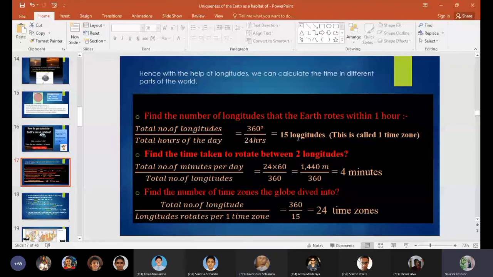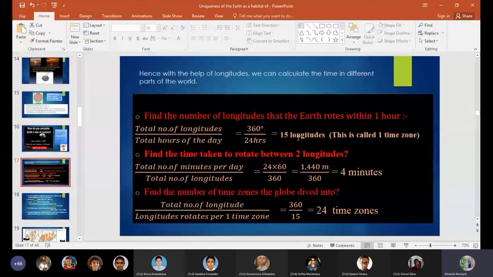So this 15 longitudes is equal to one time zone. So this is called one time zone. That part we are going to discuss further. What you need to remember is this 15 longitudes is equal to one time zone. So let's find out how long it will take to rotate between two longitudes.